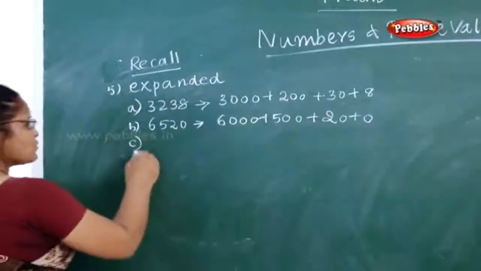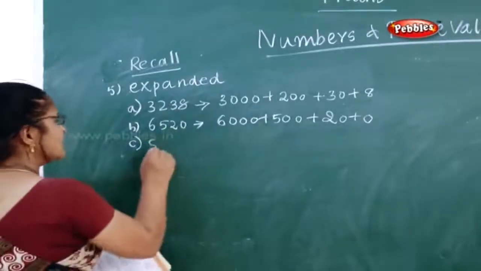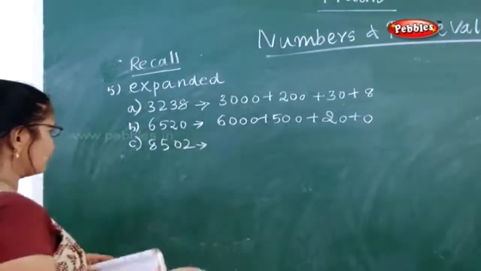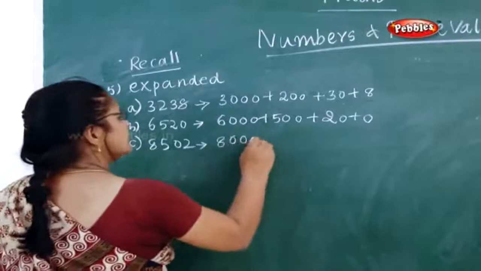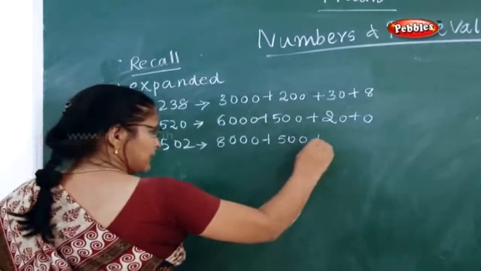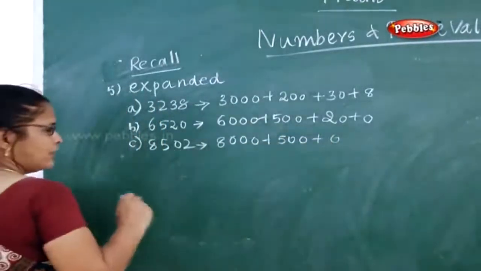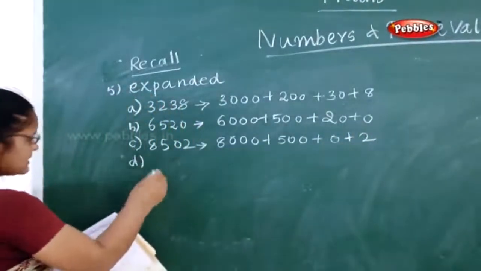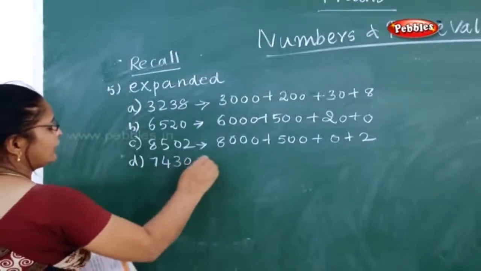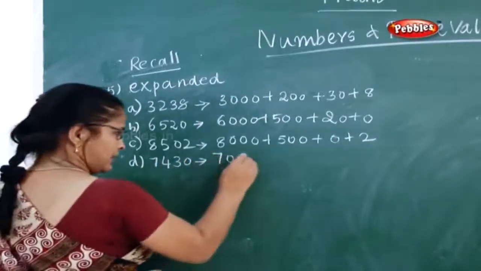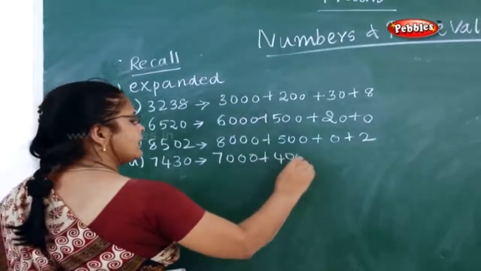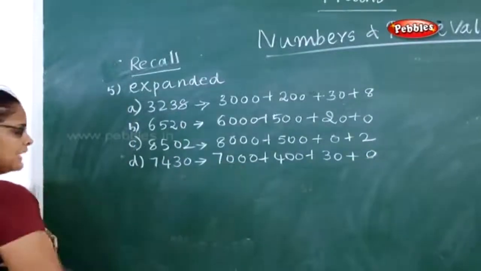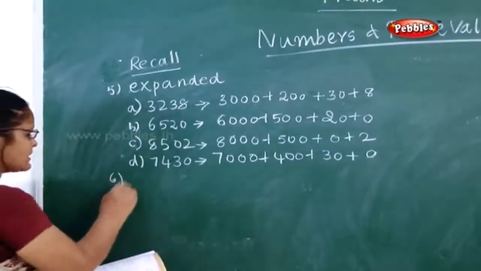Now next one. 8502. How will you write 8502? 8000 plus 500 plus 0, because in tens it is not given. So you have to write 0 plus 2. Now next one. 7430. How will you write 7430? 7000 plus 400 plus 30 plus 0, because there is no unit, you can write 0.